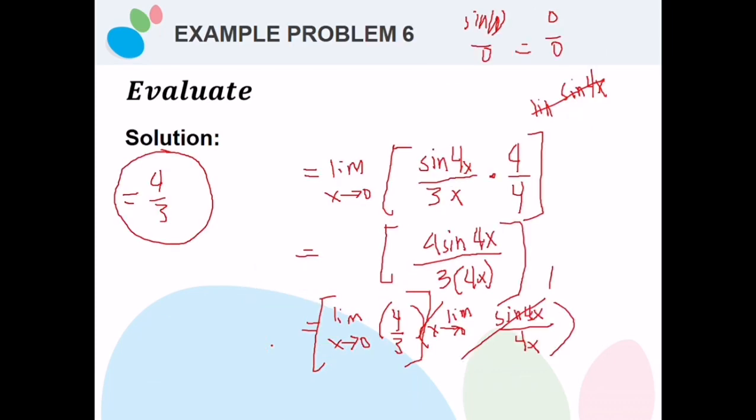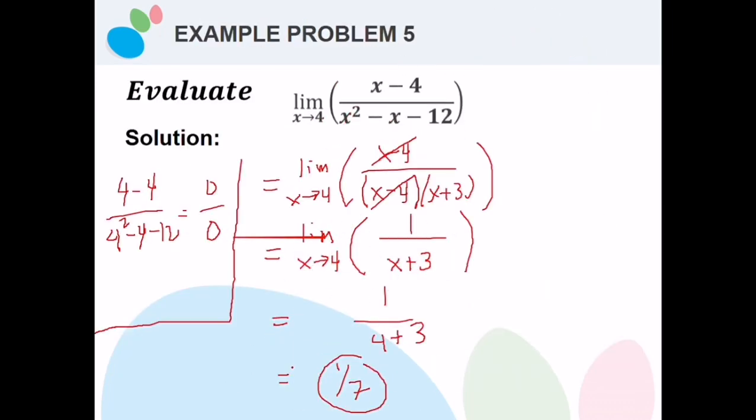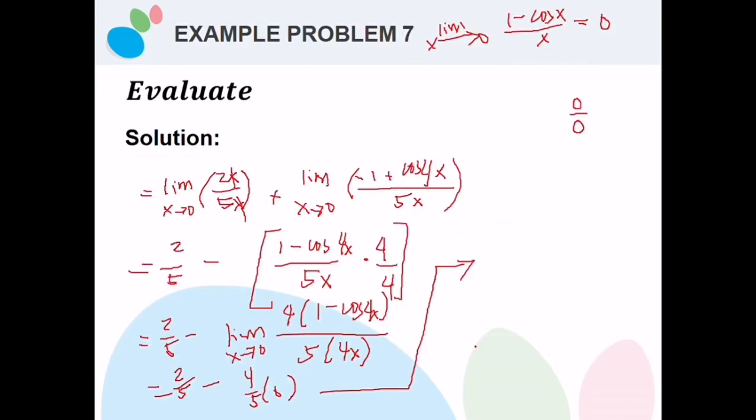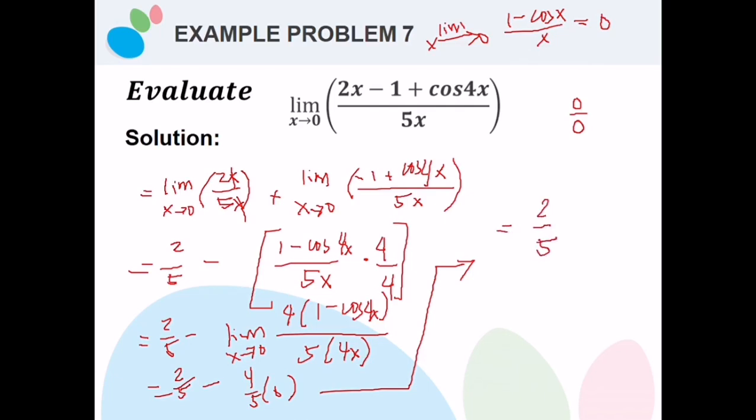Again, let's review the special limits. Yes, here it is. It is equal to 0. So therefore our answer would be equal to 2/5. Therefore, the limit of 2x minus 1 plus cosine 4x divided by 5x, wherein x approaches 0, is equal to 2/5.